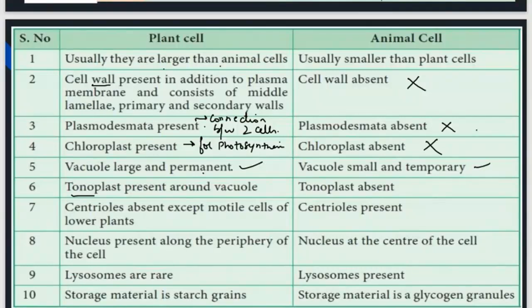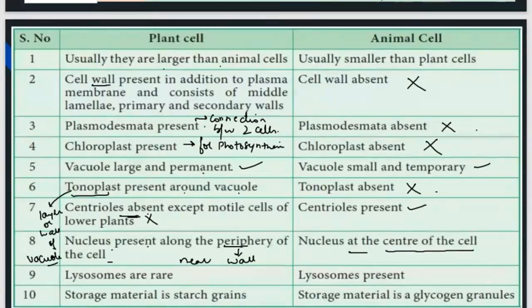What is tonoplast? Tonoplast is the layer, or you can say the wall, of the vacuole. So tonoplast is present around the vacuole. Centrioles are absent in plants except in some cells of lower plants, but mostly absent, whereas centrioles are present in animals for cell division. The nucleus in plants is usually present along the periphery of the cell, near the walls, but in animals the nucleus is usually at the center of the cell. Lysosomes are present in plants, but very rare. We are going to discuss lysosomes, vacuole, everything. In animals, lysosomes are properly present.